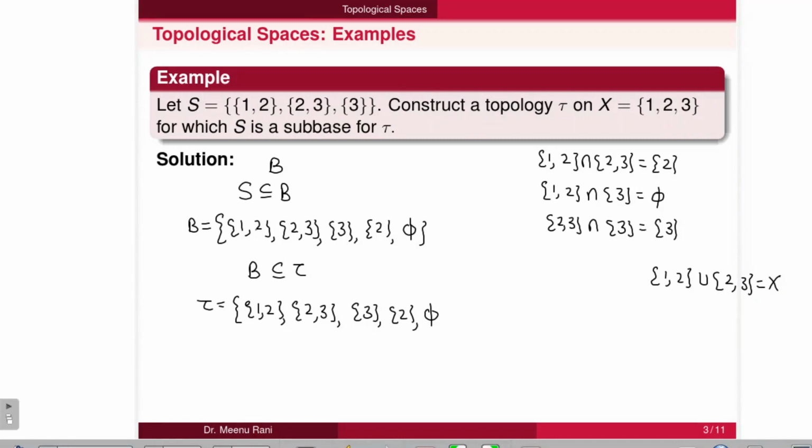Then there are other unions also. If we take {1,2} union {3}, it is X again. {1,2} union {2}, it is {1,2} only. {1,2} union empty set, it is {1,2} only. If we take union of {2,3} and {3}, it is {2,3}. Union of {2,3} and {2}, it is {2,3}. Union of {3} and {2}, it is {2,3}. So we write X here. Thus it is a topology generated from the given subbase.